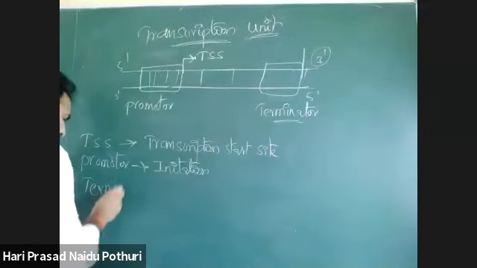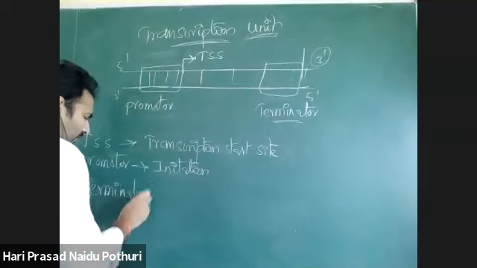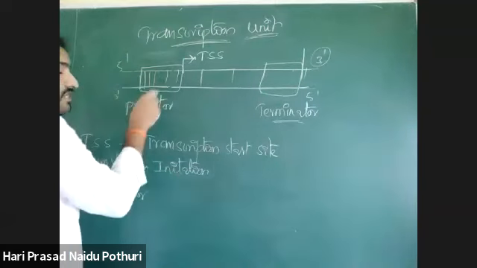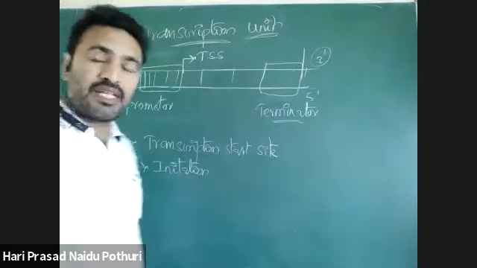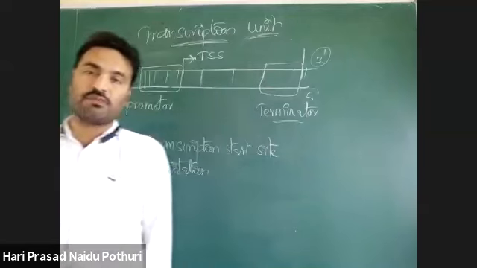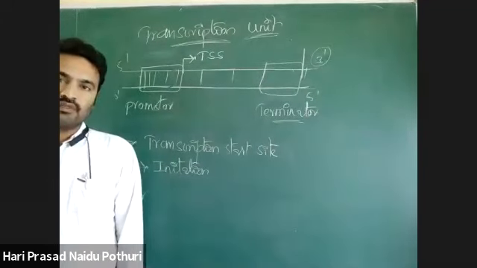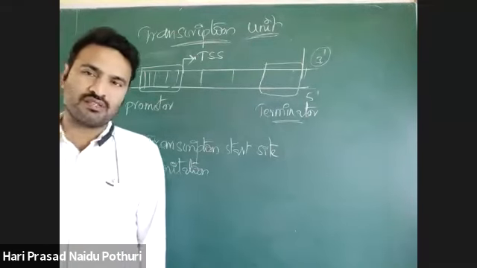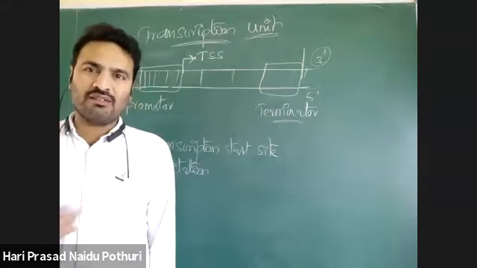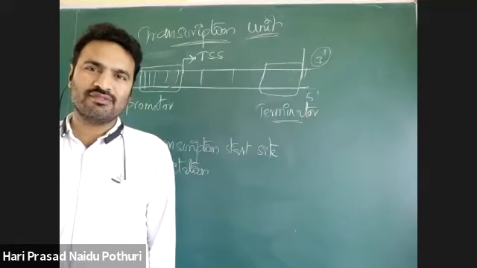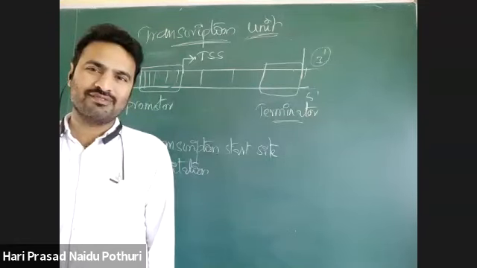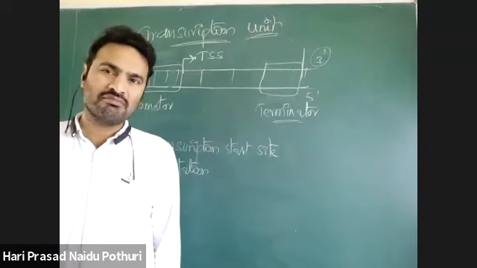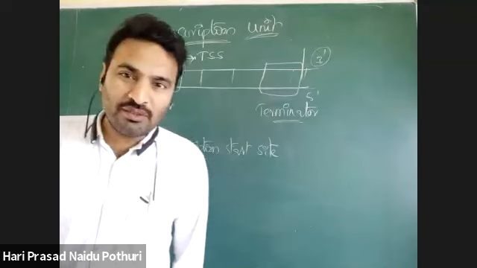These promoter and terminator are particular sequences of nucleotides. Like in replication, what is the sequence of nucleotides that is responsible for initiation? Replication is initiated with the help of which sequence?